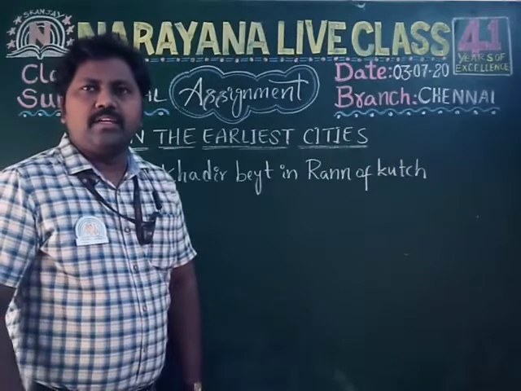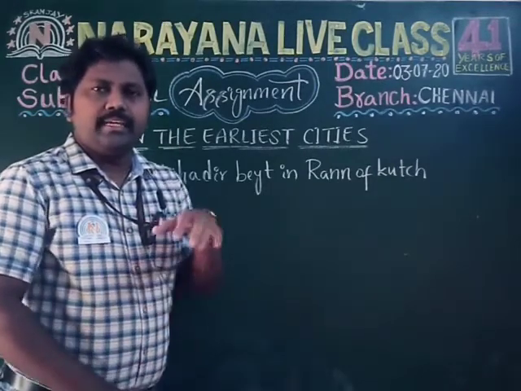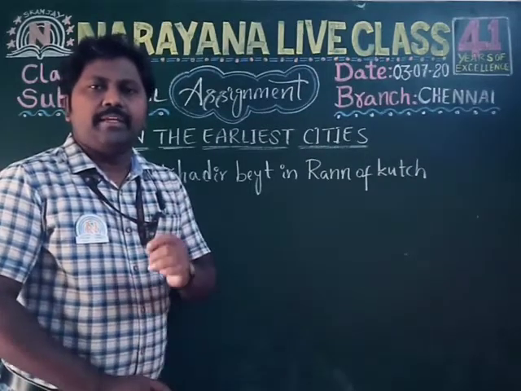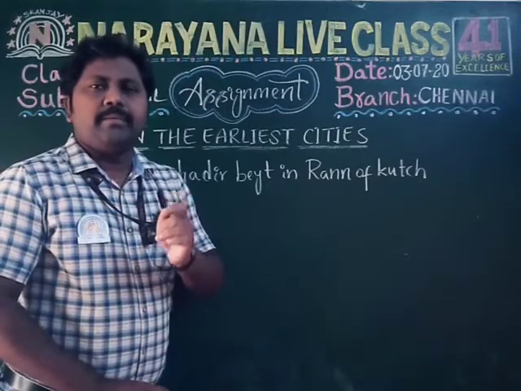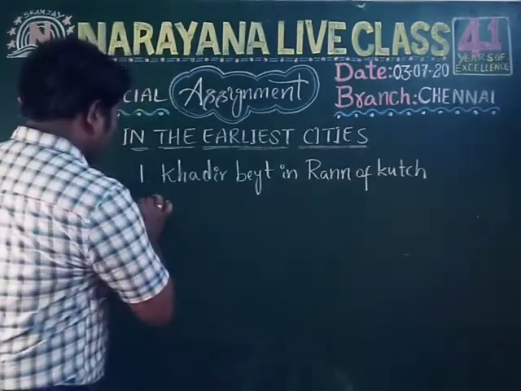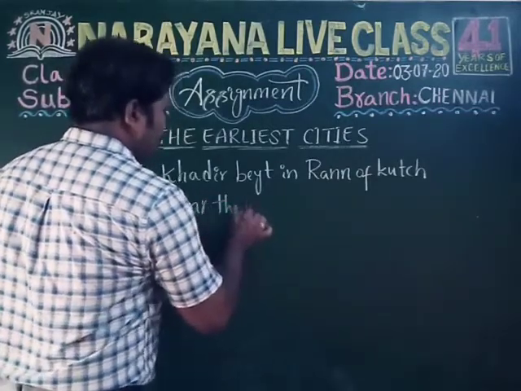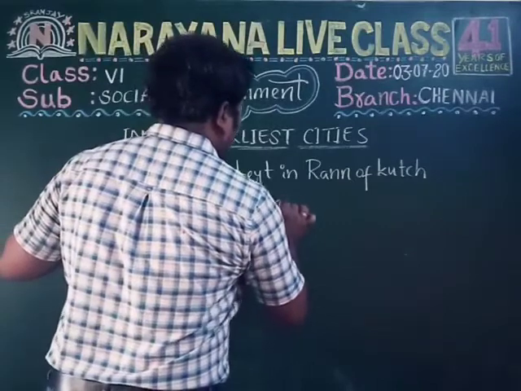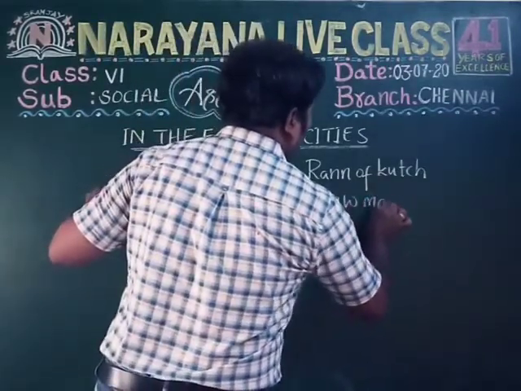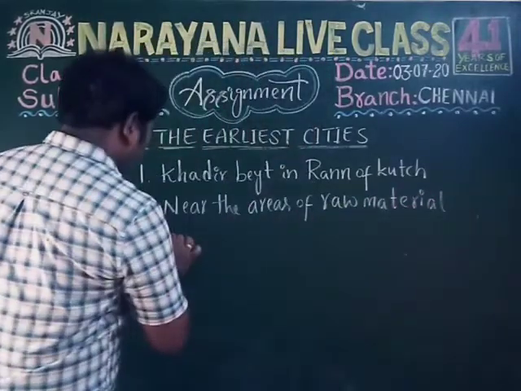Where was the city Lothal situated? The answer is near the areas where the raw material is available. Which raw material particularly? Semi-precious stones. Okay, children. So the answer is near the areas where raw material is available.